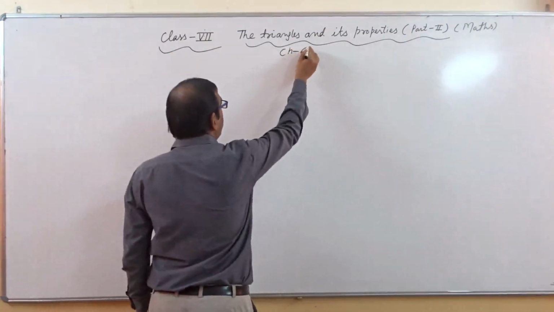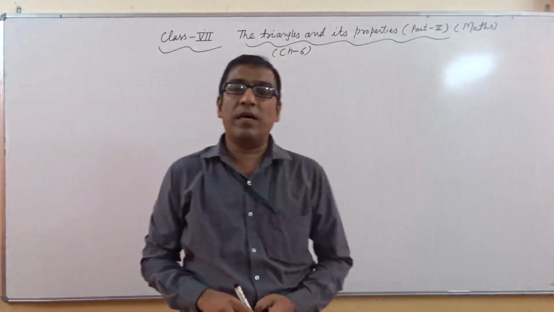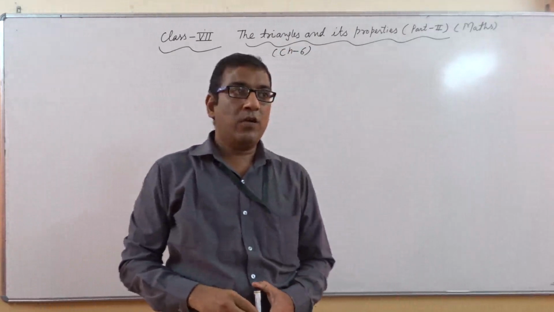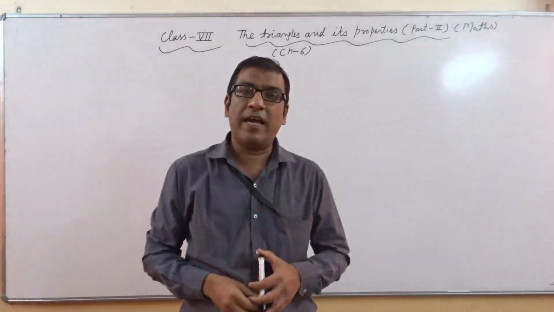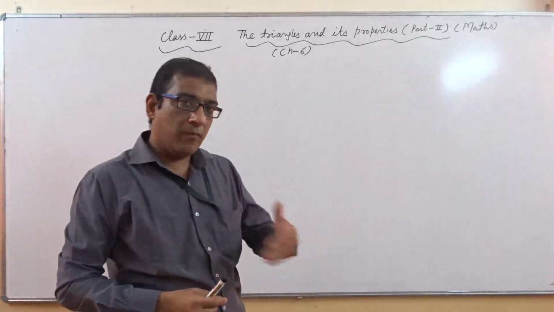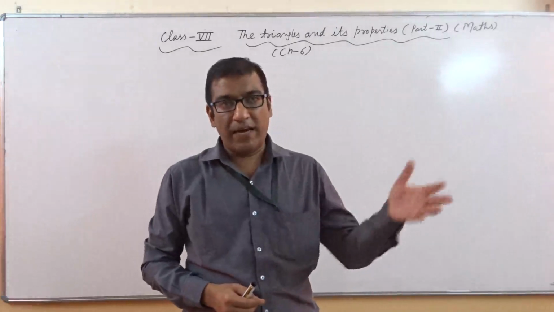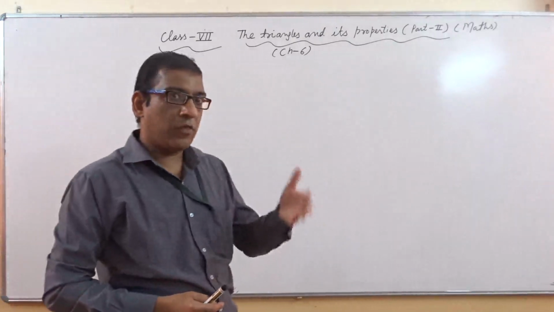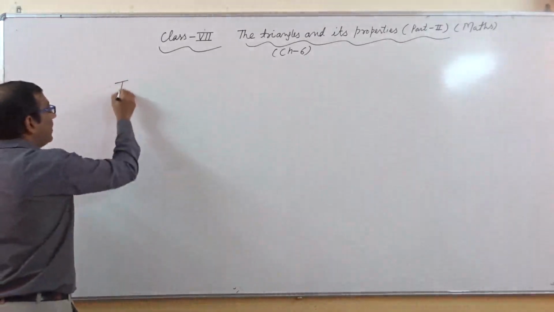In my previous video I talked about the median, altitude, and one or two properties related to the exterior angle property and the angle sum property of a triangle. So today I am continuing with some more properties related to the triangle inequality property and the Pythagoras property, and then we will solve some questions related to these properties. So first I am continuing with the triangle inequality property.